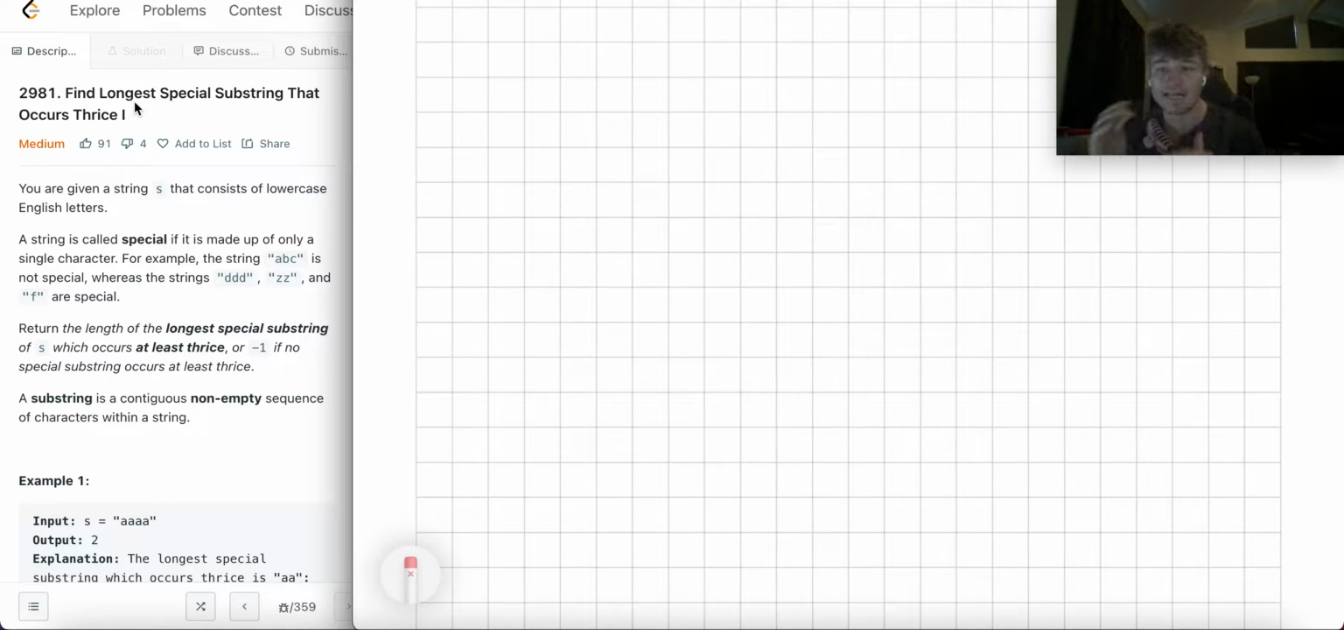I don't really know how to classify this problem in terms of what category of data structure and algorithms it belongs to, right? It doesn't neatly fit into dynamic programming or greedy or graphs or whatever. But with that said, let's go ahead and get right into the description.